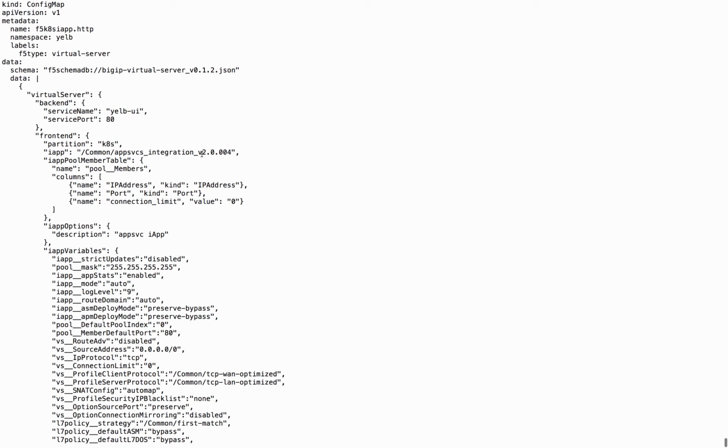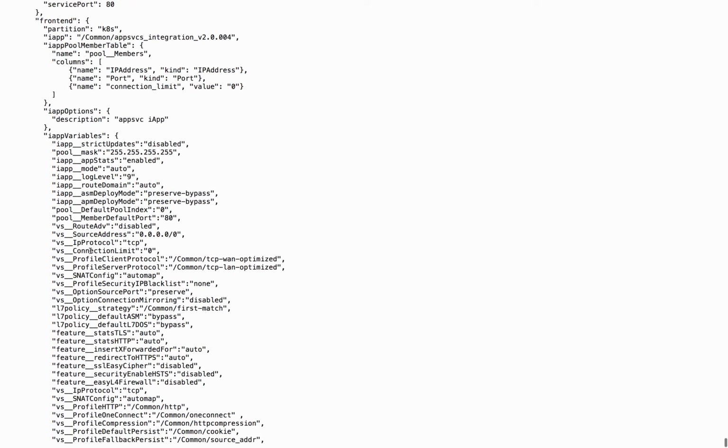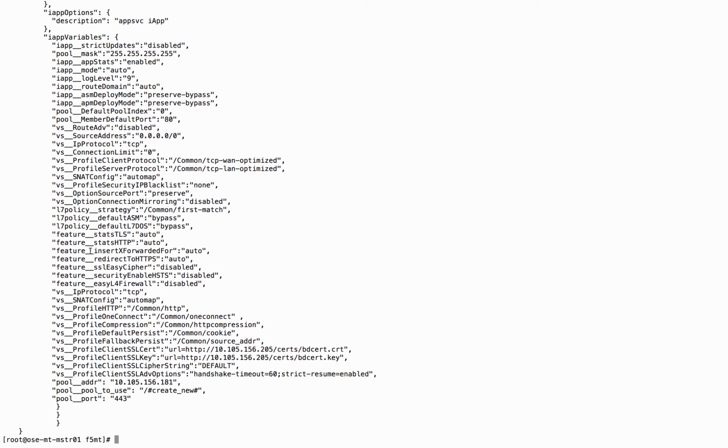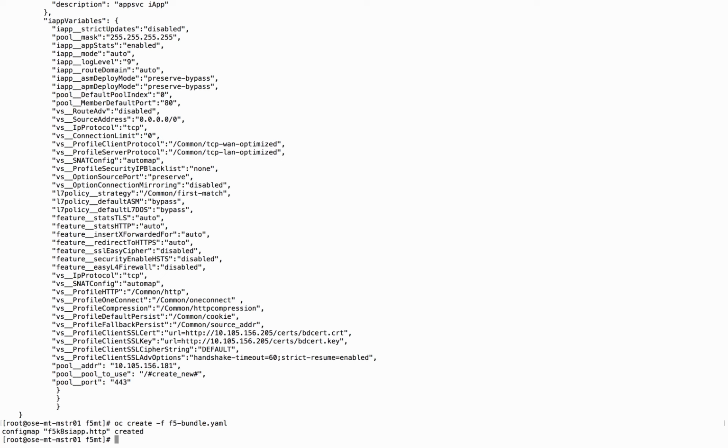You see here as part of the front end, we define the iApp that we want to use. And then there's an iApp variables template where we can put in all the name-value pairs for all the parameters we'd like to instantiate as part of the iApp. As part of this, we are actually going to be pulling the cert and key and generating an SSL certificate for this application. So we're going to be doing SSL offloading. So we've instantiated the Yelp application.